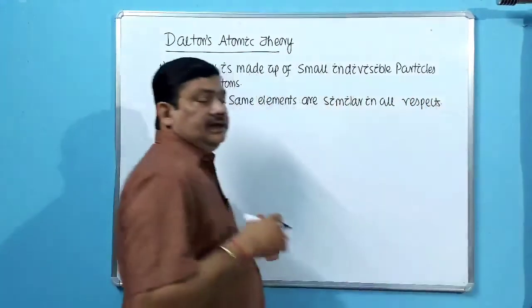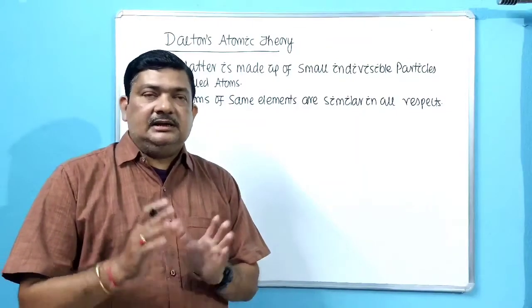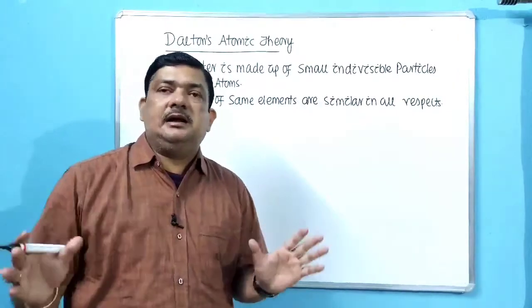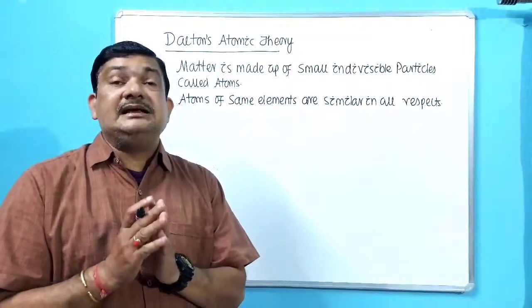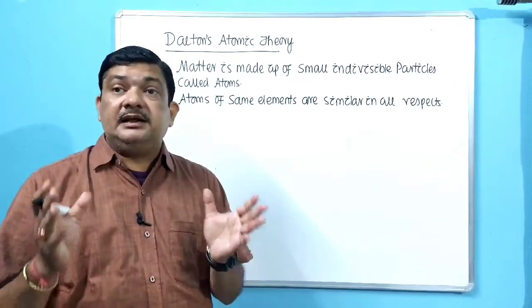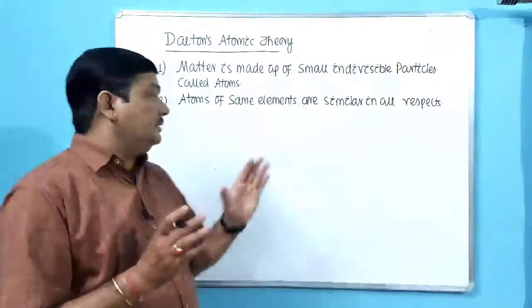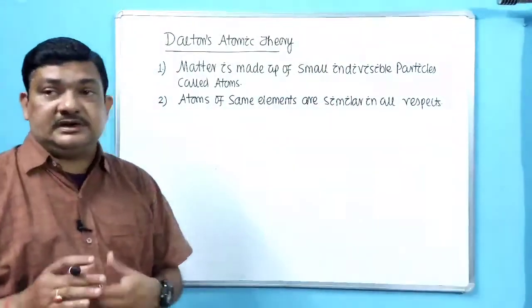That means when you take atoms of the same element, let us say oxygen, as per Dalton, they will have every property similar. So atoms of the same element cannot differ in any property. Atoms of same elements are similar in all respects.